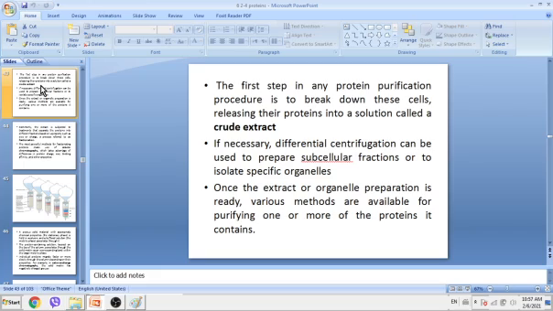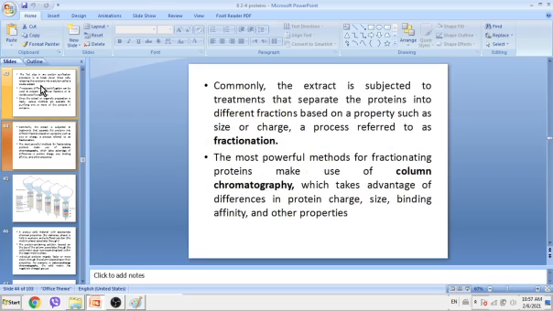Once the extract or organelle preparation is ready, various methods are available for purifying one or more of the proteins it contains. Commonly, the extract is subjected to treatment that separates the proteins into different fractions based on properties such as size and charge, a process referred to as fractionation.